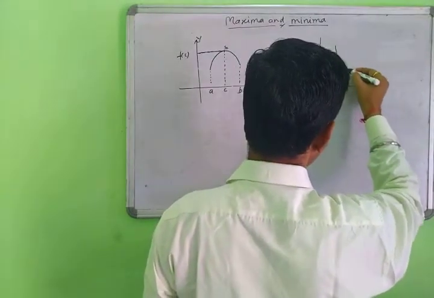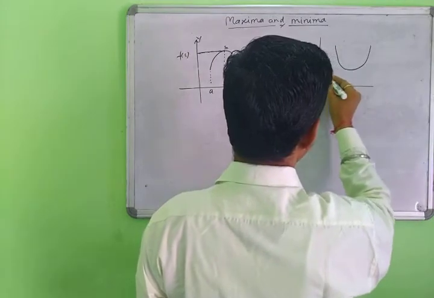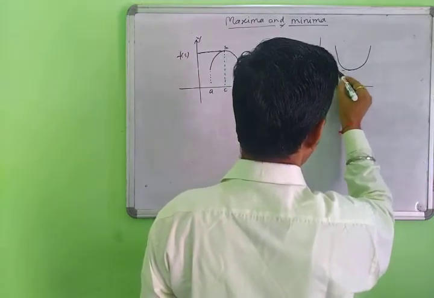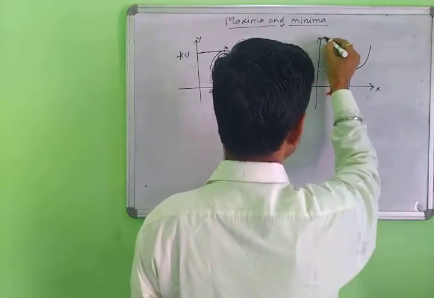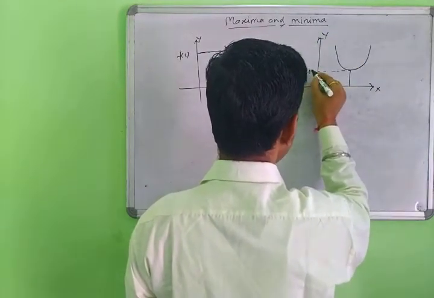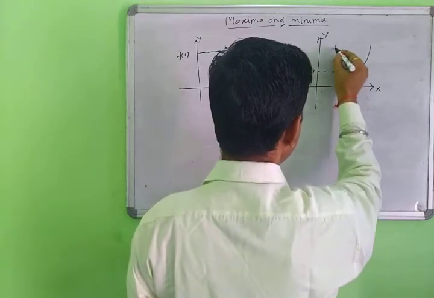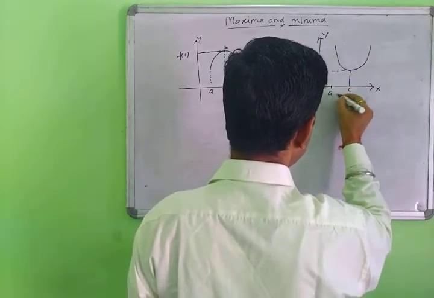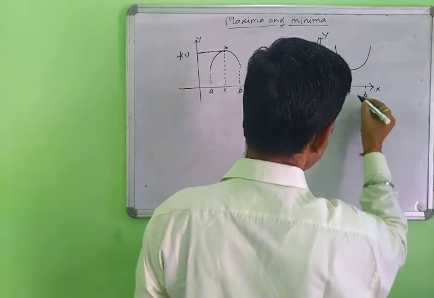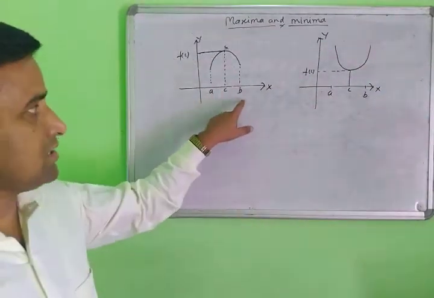Suppose the function is in this shape. This is the x-axis, this is the y-axis. This is f(c), meaning this is the point C, and A and B is the open interval.